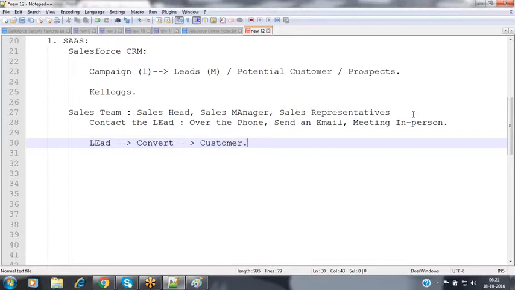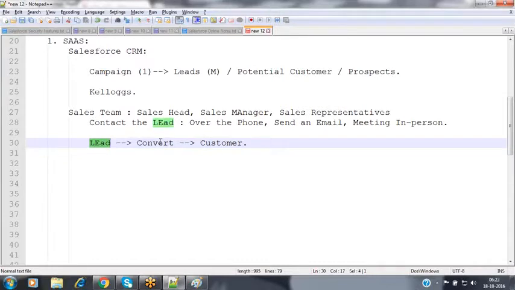So now when coming to the organization, Dell is having a very good brand when coming to the services, because Dell is providing very good services to their customers. So now here we are going to be having that lead, and then our sales team is going to be contacting the lead over the phone or by meeting the person directly, and then they're going to be sending some email notification, and finally they're going to be convincing the lead to buy the product.